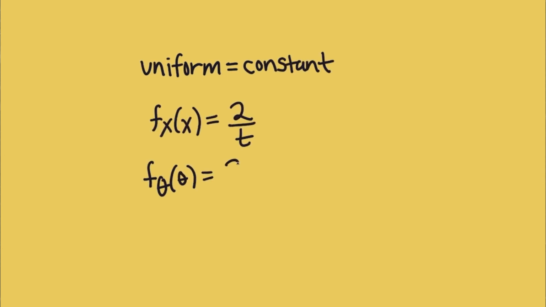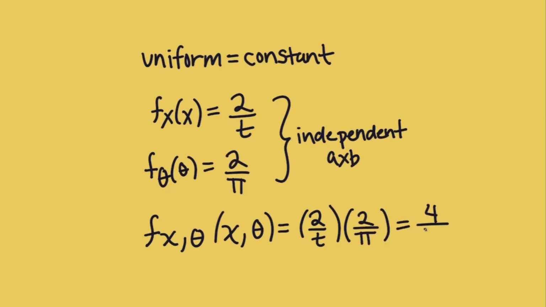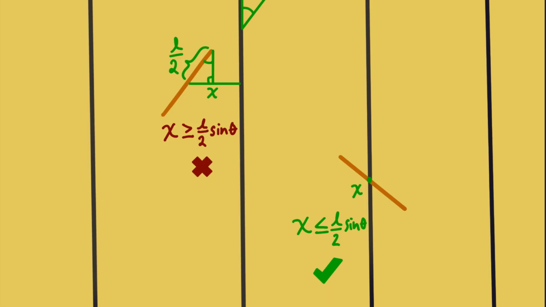We can assume that these variables follow a uniform distribution, meaning that each outcome is equally likely to occur, and are independent of each other, meaning that x and theta do not affect the outcome of each other. And because distance and angle of the fallen needle are independent, the joint density function will become the product of the two uniform distributions. Lastly, we must add a geometric condition that the spaghetti crosses the parallel lines, which is a value of x that is less than or equal to L sine theta over 2.